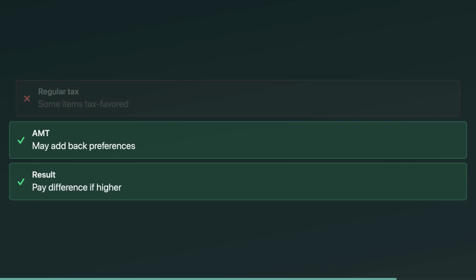A quick way to keep triggers straight: AMT doesn't care that something is tax-favored under regular tax. It may add it back or treat it differently. Private activity bond interest is the perfect example. Regular tax may treat it as tax-exempt, but AMT can pull it back into the AMT computation. That's why AMT questions feel a little absurd, and that's also why they show up on exams.